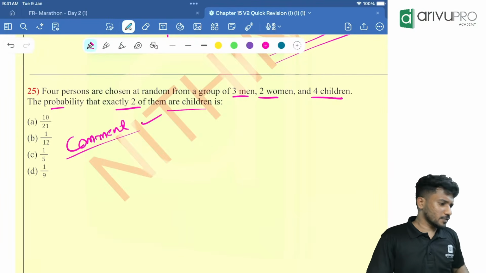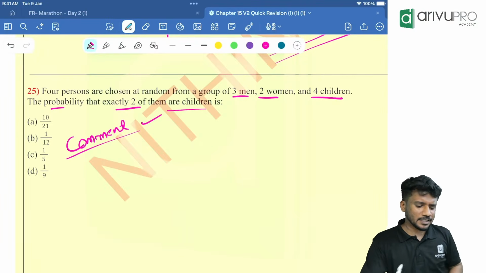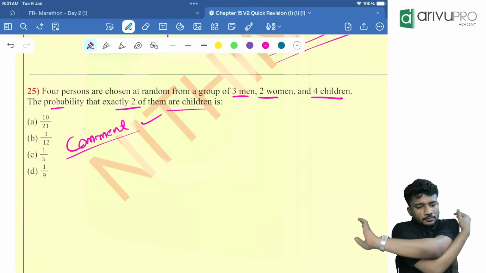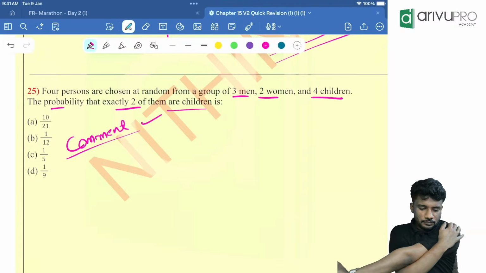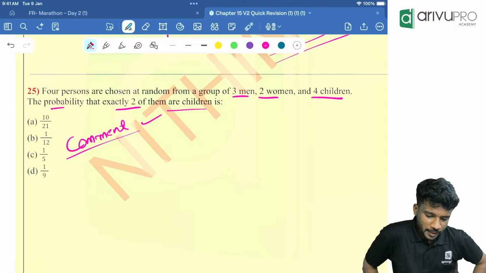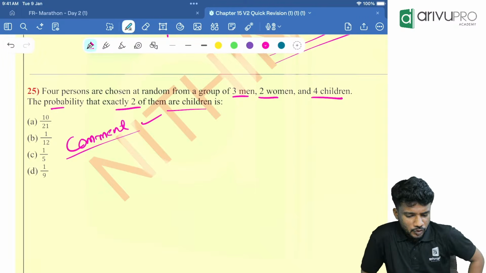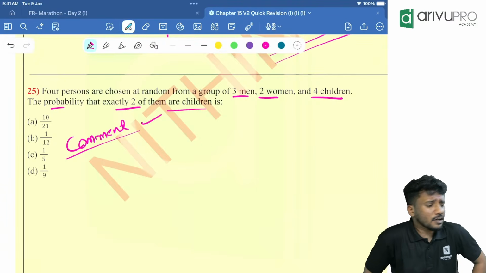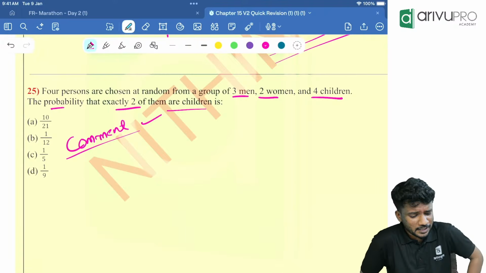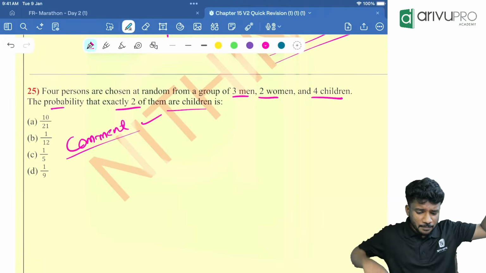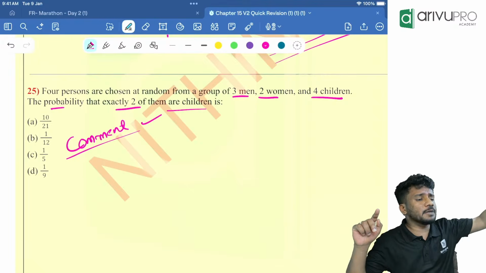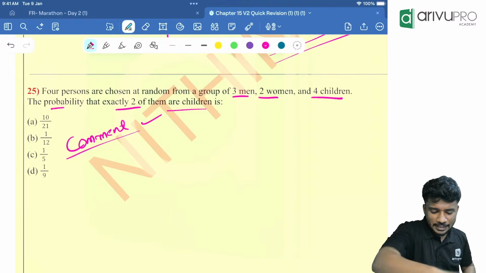Take a picture of this question. Very easy question if you ask me. 4 persons are chosen from a group of 3 men, 2 women and 4 children. N of S will be how much? N of S means 4 people should be chosen from 3 plus 2 plus 4, which is 9 people. From 9 people I am choosing 4 people. That is N of S.